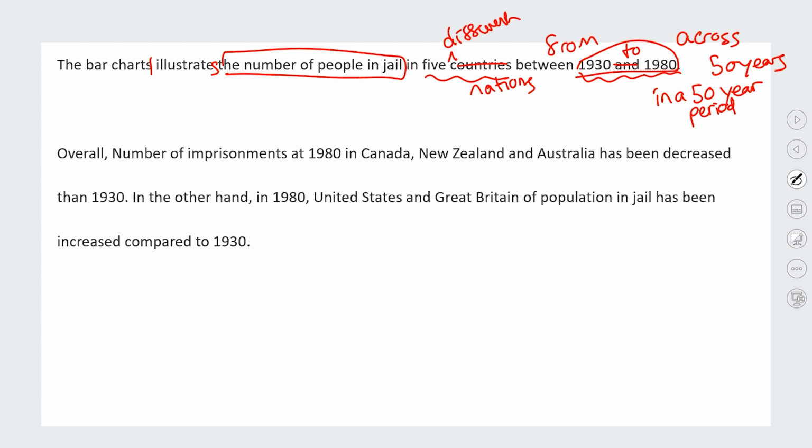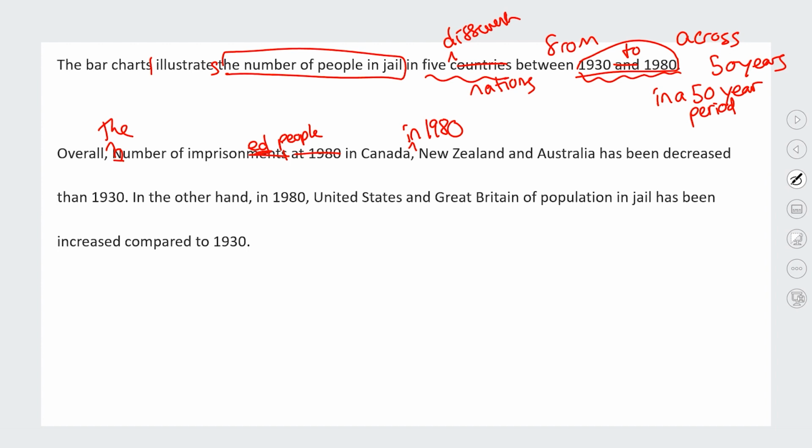Okay, so then he goes on to the overview. So overall, first we've got a capital letter. It should be the number of imprisoned people in Canada in 1980. Okay. So again, we're talking about the past tense, people who were imprisoned.